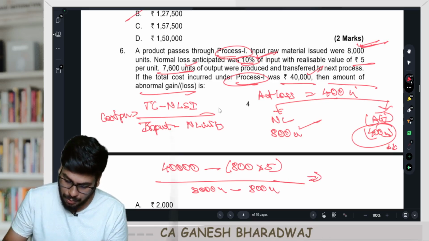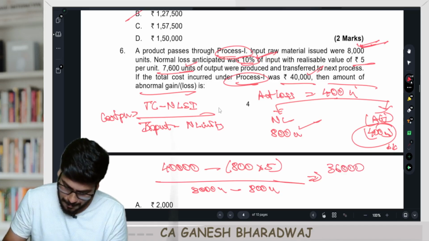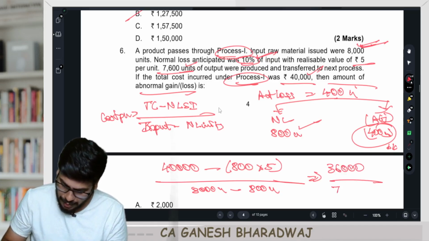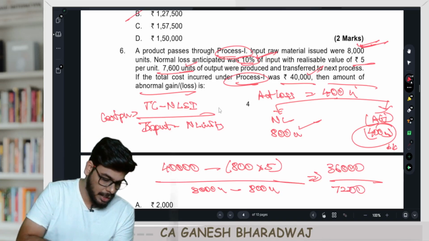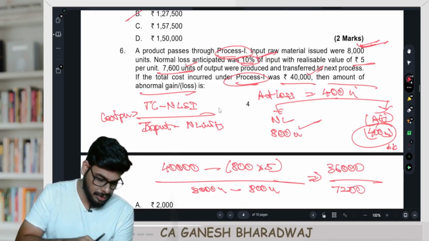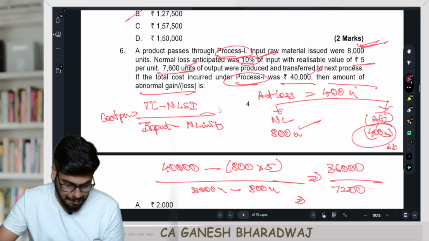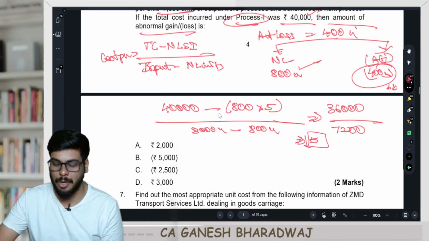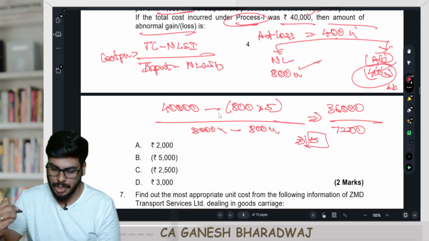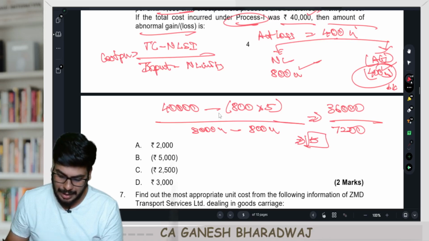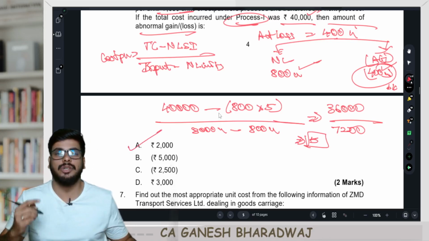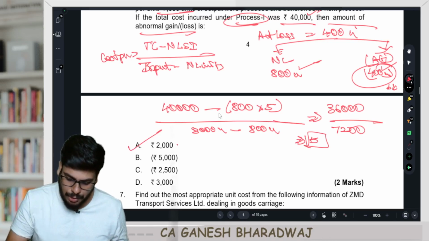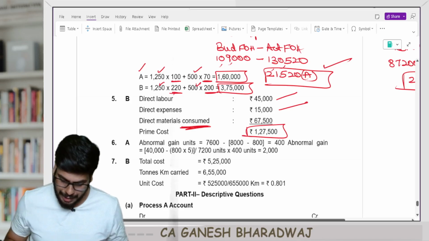So how much is this going to be? 36,000 divided by 7,200. How much is that? So now the cost per unit, every unit should be valued at 5 rupees. Now how many abnormal gain units are there? 400 units. So 400 into 5, how much is that going to be? 2,000 rupees. So the abnormal gain should be valued at how much? 2,000 rupees. Are you clear with this?